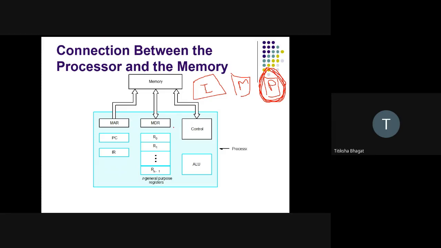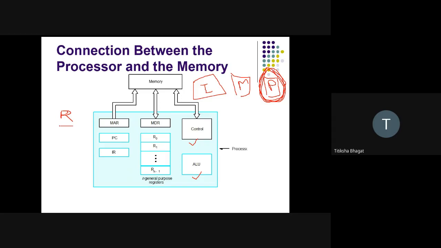A processor basically has two units: the control unit and the ALU unit. In addition to that, it has many registers.